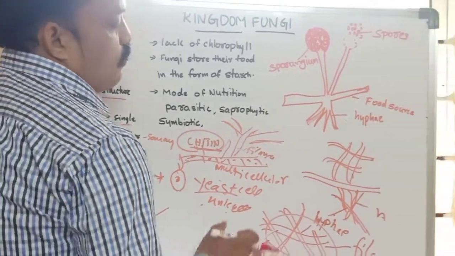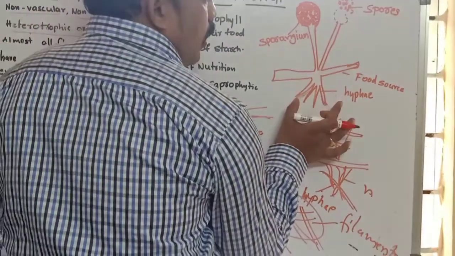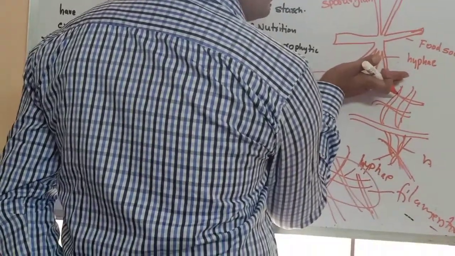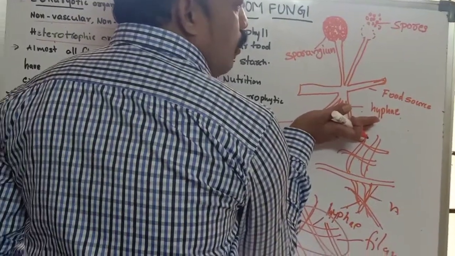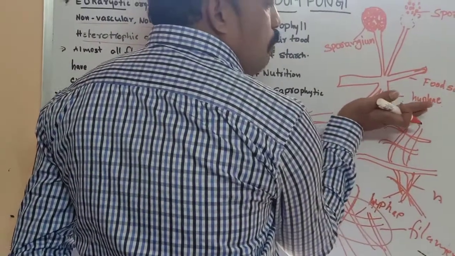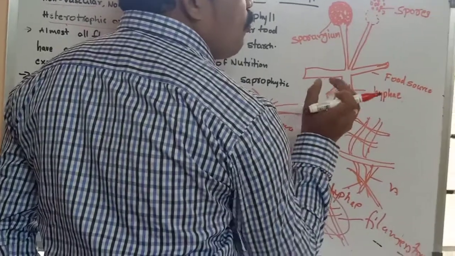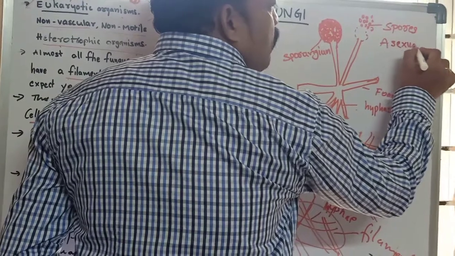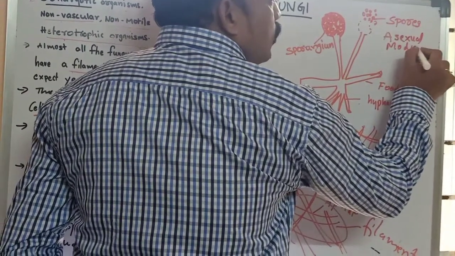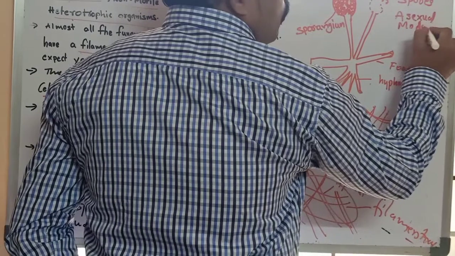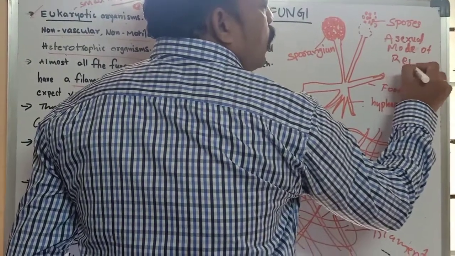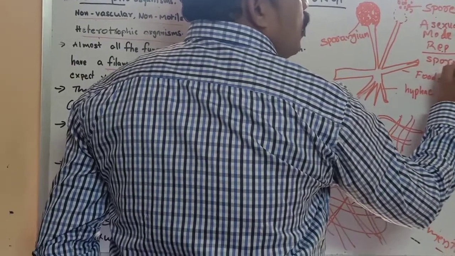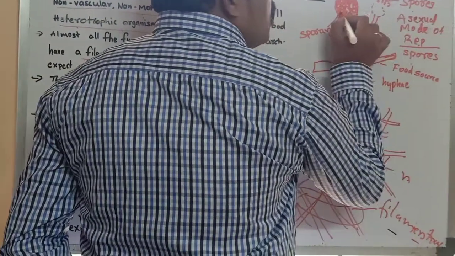What is the meaning of spores? For example, this is Rhizopus, bread mold Rhizopus. In bread mold Rhizopus, these are especially reproduced by spore formation, an asexual mode of reproduction. Mostly in fungus, asexual reproduction occurs. That is, we can call it spore formation. The spores are formed in sporangium.